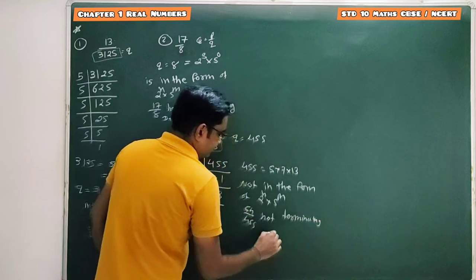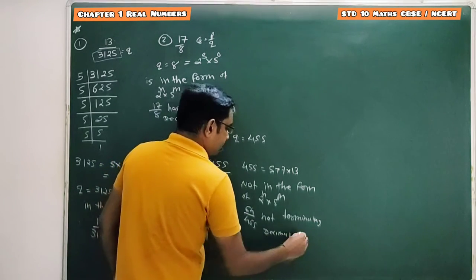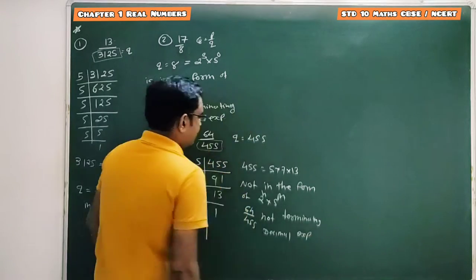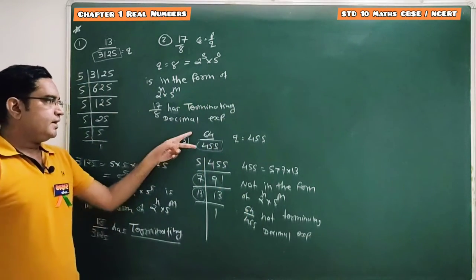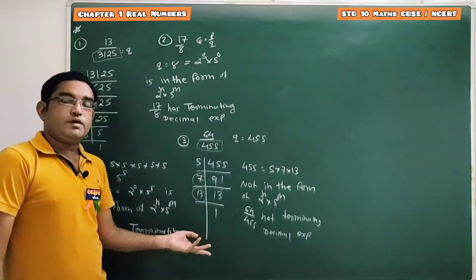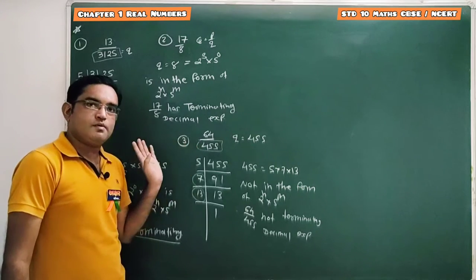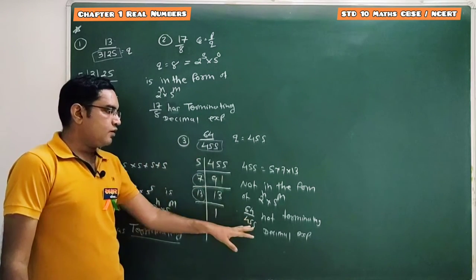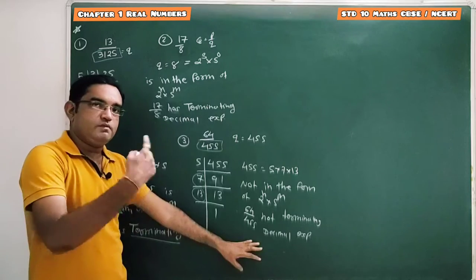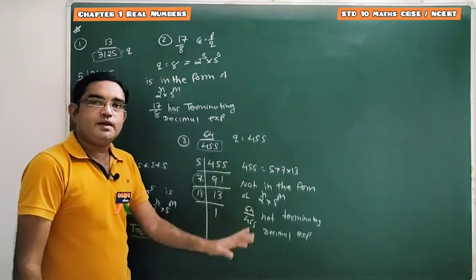terminating decimal expansion, है ना. ये तो रेशनल नंबर तो है ही, लेकिन ये रेशनल नंबर के दो डेसिमल एक्सपांसन हो सकते हैं. It can be terminating and it can be non terminating and repeating. So for this case, this is the rational number. This rational number has not terminating decimal expansion, which means it has non terminating and repeating decimal expansion.